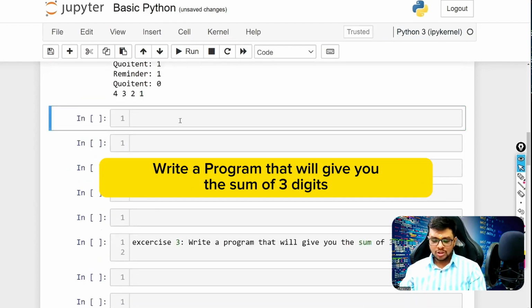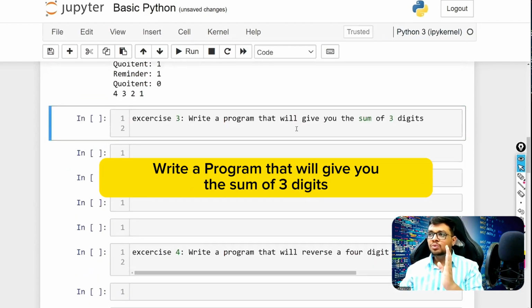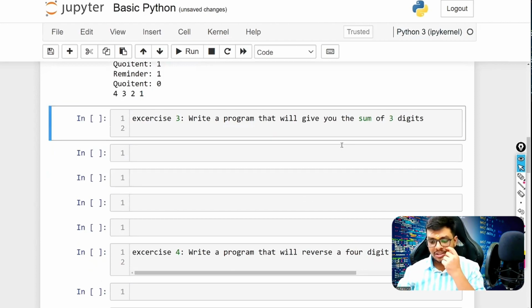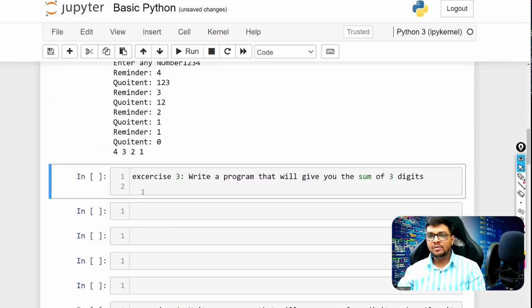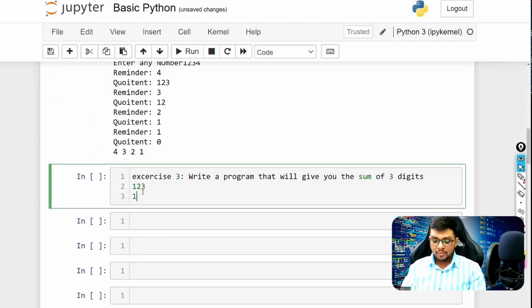Now, coming to the next question: write a program that would give you the sum of 3 digits. Okay, you want the sum of 3 digits. In the same way, let's imagine I have input 1 2 3. I want the output 1 plus 2 plus 3. Simple as that. You can do it like this.